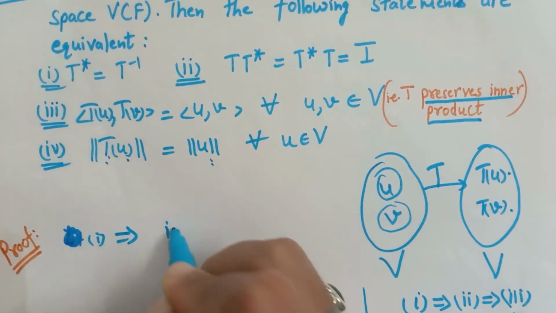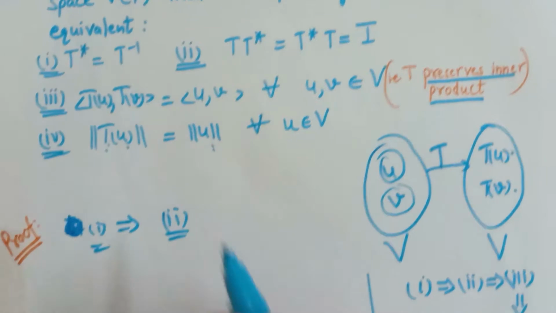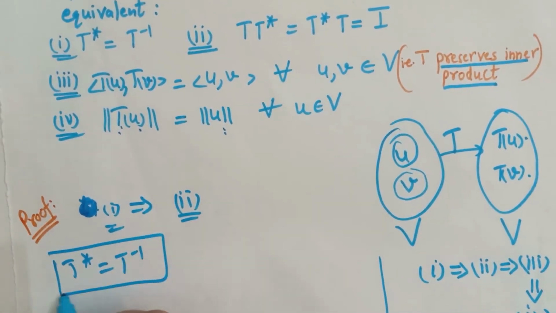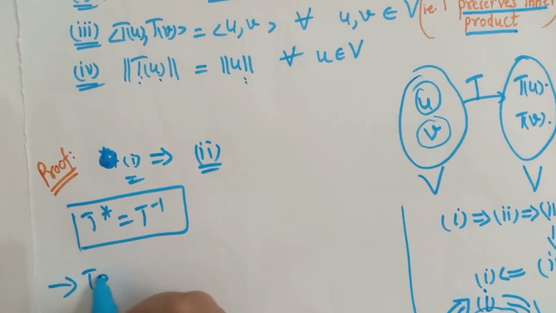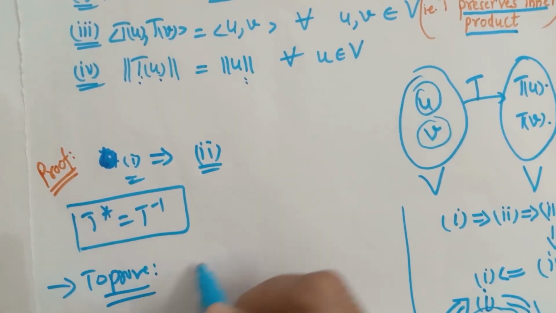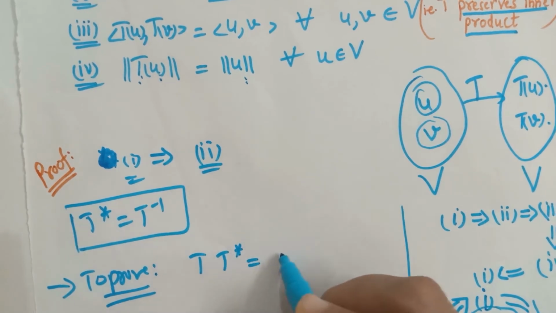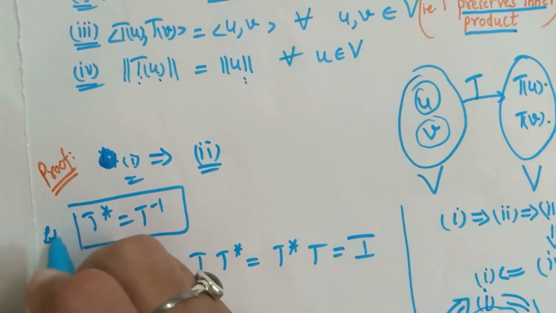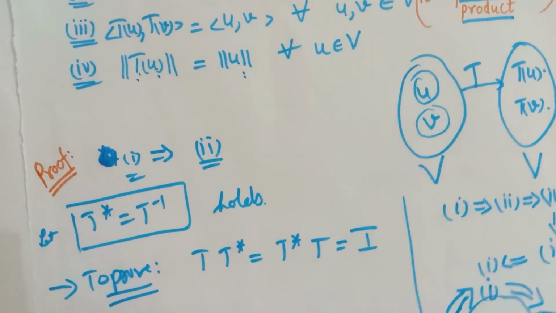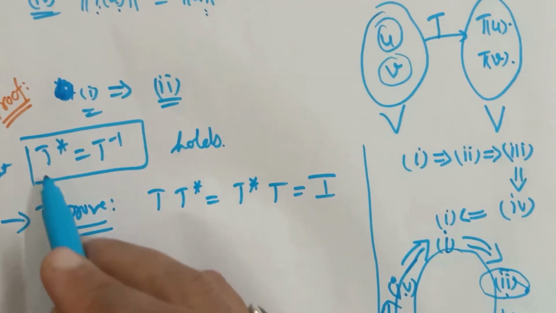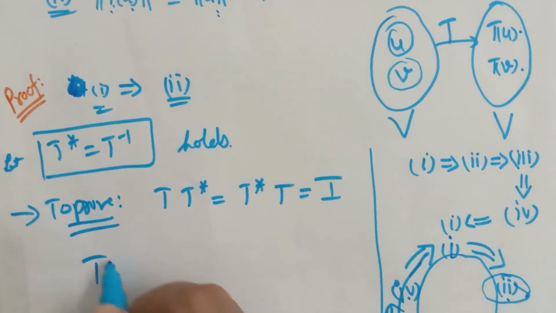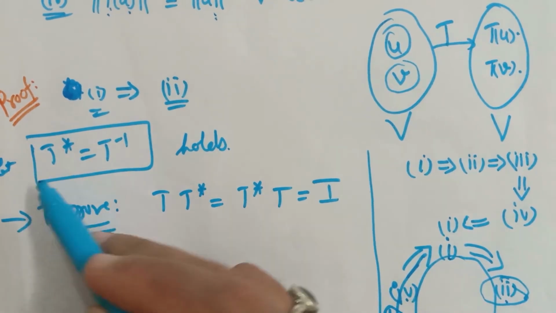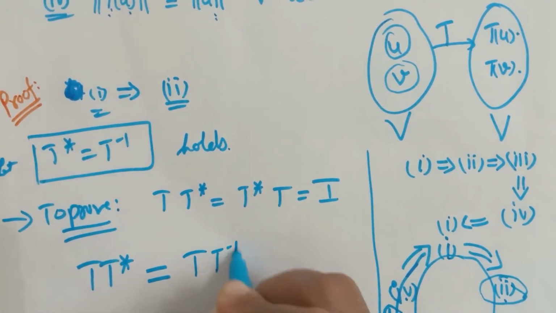first implies second. That is, first holds, T star is equal to T inverse, and we have to prove T star is equal to T star T is equal to identity. Now we consider T star, which is equal to, let's put the value of T star, T inverse.